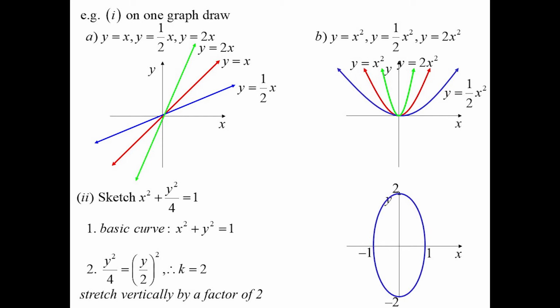But that's when it's grouped with the y. When it was grouped with the y, we said if it was bigger than 1, we get a steeper curve. So we're going to stretch it vertically. If you imagine that circle there, if I was to stretch it vertically, that will become steeper, and we end up with an ellipse. There it is. And you'll notice the domain did not change. It was the range that was altered, which is what we said. If we're dilating the y, the domain should stay the same, but the range changes.